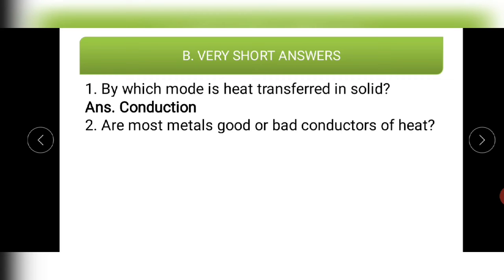Next question. Are most metals good or bad conductors of heat? Most metals, what are they? Good conductors or bad conductors? What do you think? They are good conductors of heat.